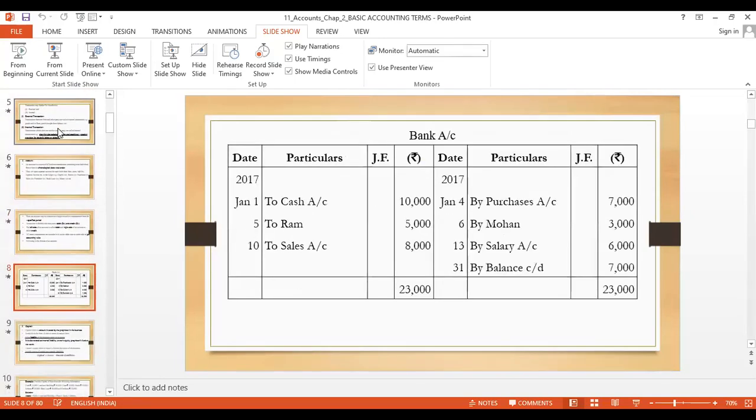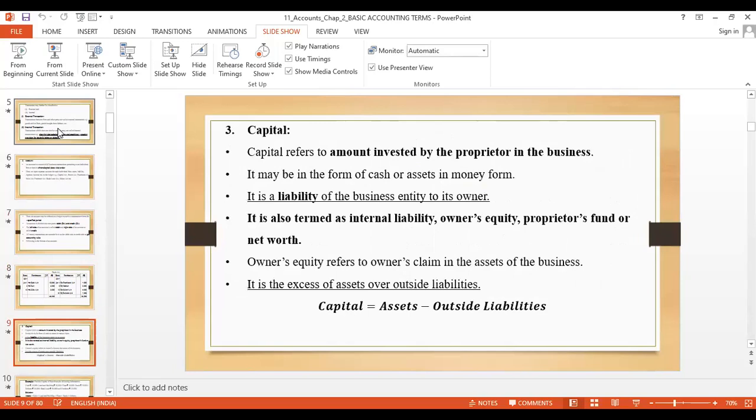In the format, it is very clearly specified that an account basically is divided into two sides, that is left hand side and the right hand side. The left hand side will be termed as a debit side, and the right hand side will be termed as a credit side, right? Moving ahead now, we need to start with the next term for the day, which is capital.